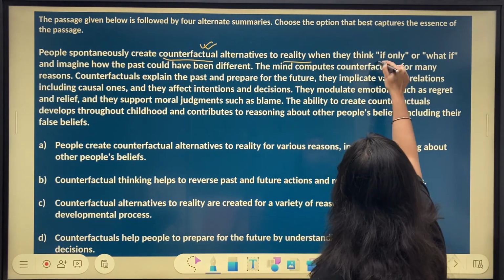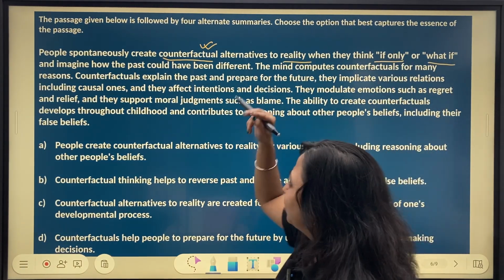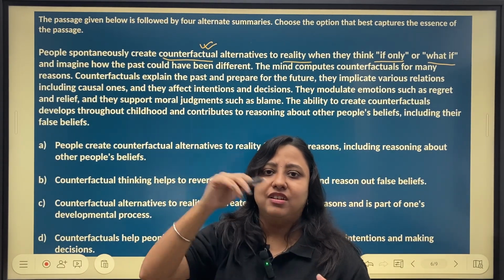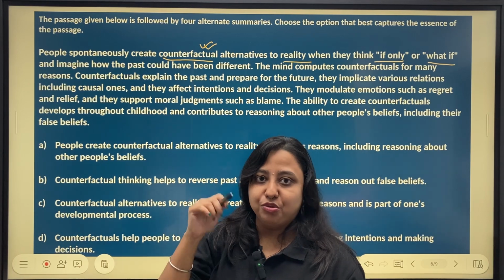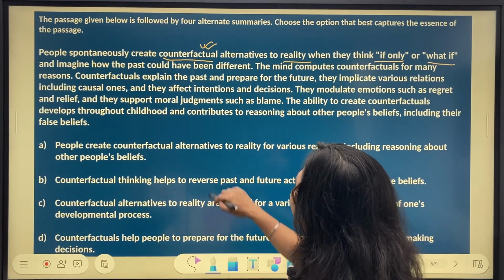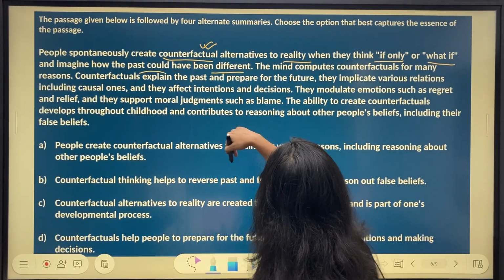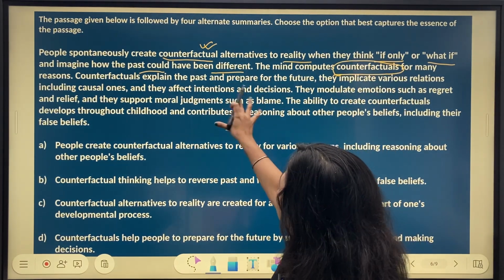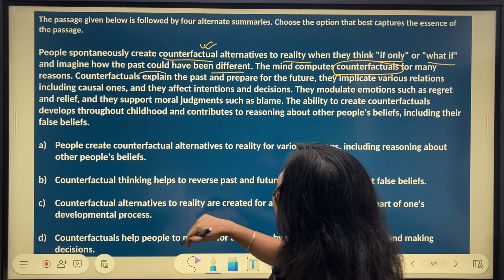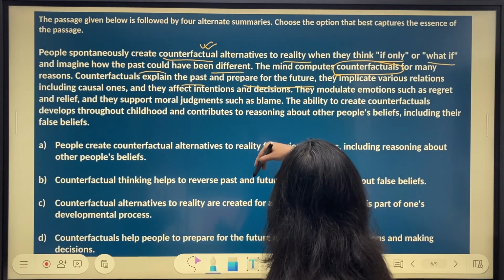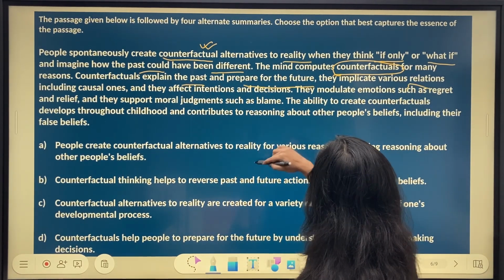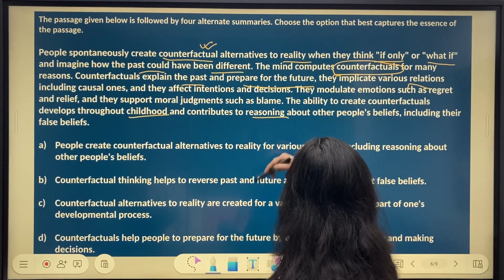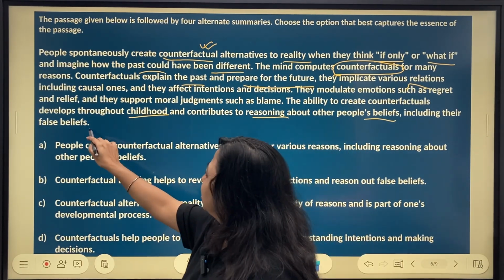Reality, if only, what if. So anything that is in quotes, that is where our eyes tend to go first. So probably when I'm scanning the passage, skimming through the passage, I'm going to take a look at those words definitely. Past could have been different. Again, counterfactual. So seems like this passage deals with this word. Past, future, relations. Somewhere here, I have found words like, okay, childhood, reasoning, belief, false belief.